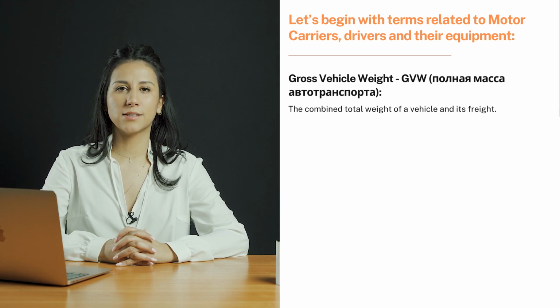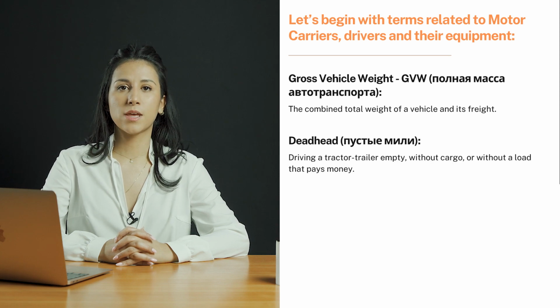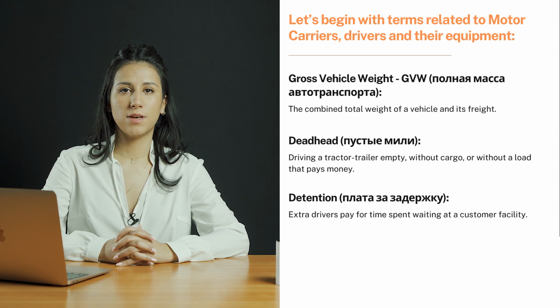Gross vehicle weight, GVW. The combined total weight of a vehicle and its freight. Deadhead. Driving a tractor-trailer empty, without cargo, or without a load that pays money. Detention. Extra drivers pay for the time spent waiting at a customer facility.